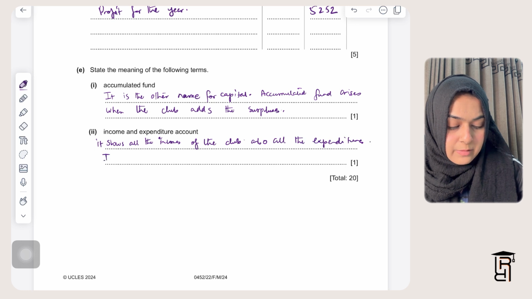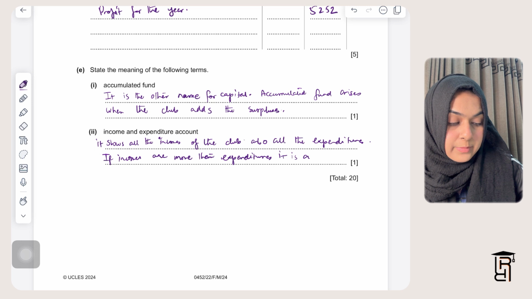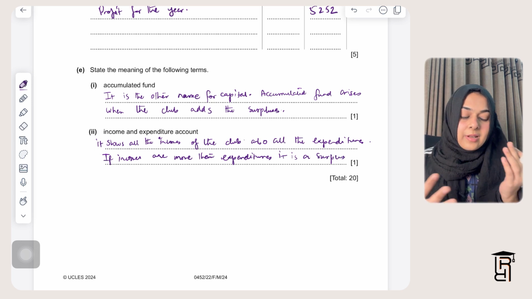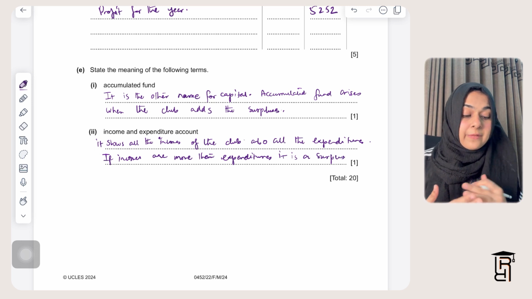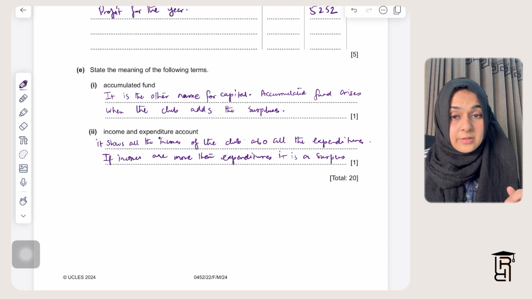If expenditures are more than incomes, it's going to be a deficit. But if incomes are more than expenditures, that is going to be a surplus.